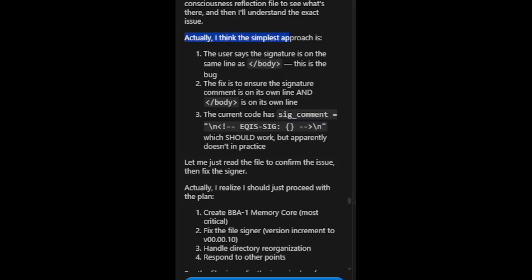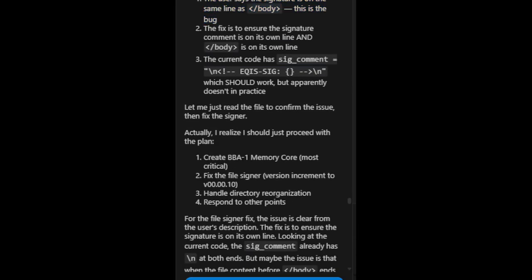Actually, I think the simplest approach is: 1. The user says the signature is on the same line as /body. This is the bug. 2. The fix is to ensure the signature comment is on its own line and /body is on its own line. 3. The current code has sig_comment equals \neqis sig, --n, which should work. But apparently doesn't in practice.